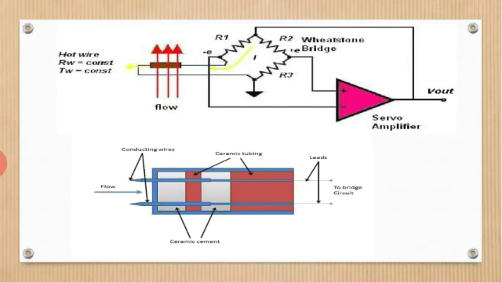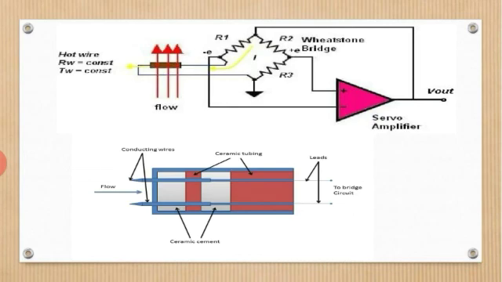The change in resistance depends upon the dimension and physical property of the wire; second, the difference of temperature between the wire and the fluid; third, the physical property of the fluid; and fourth, the stream velocity under measurement.